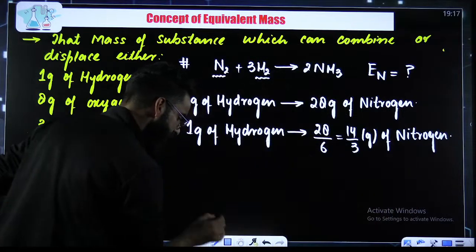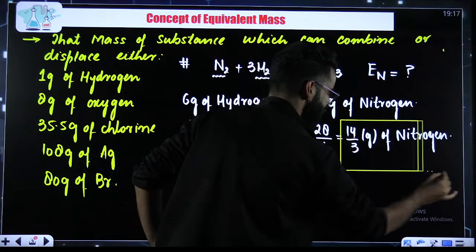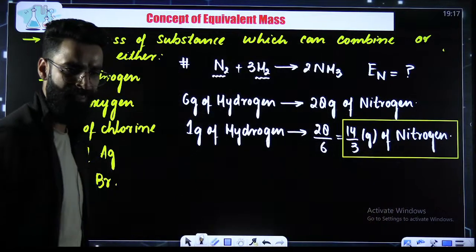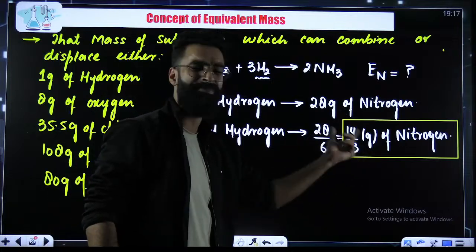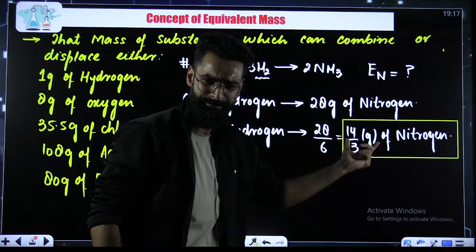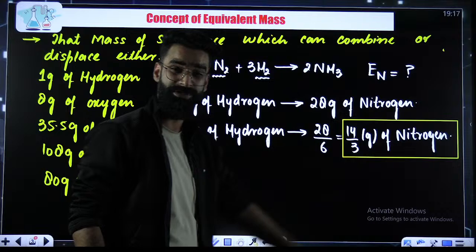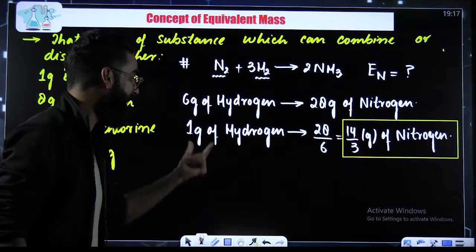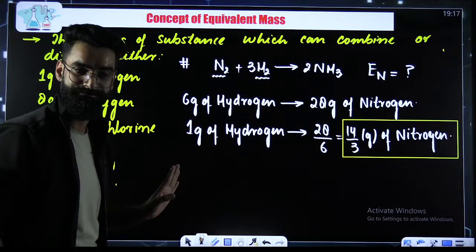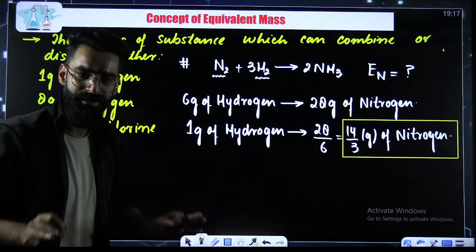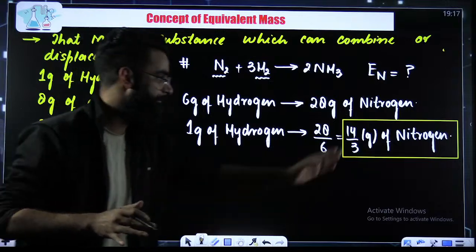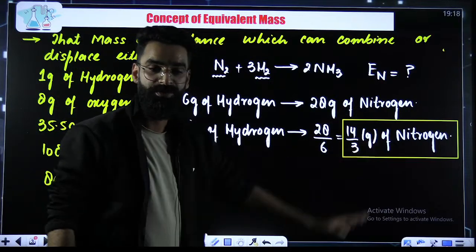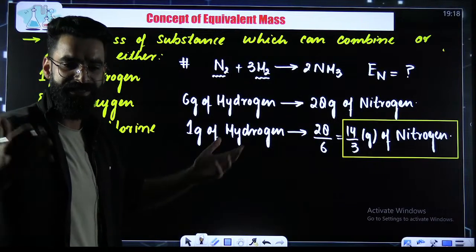If you look carefully, what is this particular term? It is basically that mass of nitrogen which has combined with 1 gram of hydrogen. And as per definition, that mass of substance which combines with 1 gram of hydrogen, what do I call that as? I'll be calling that as equivalent mass.